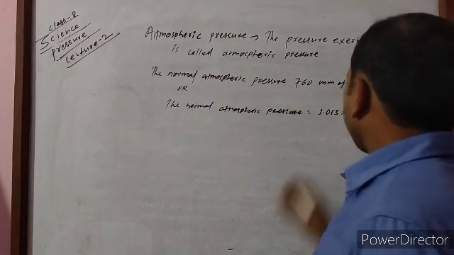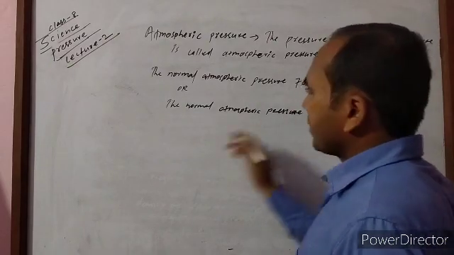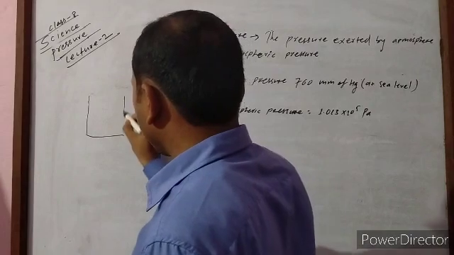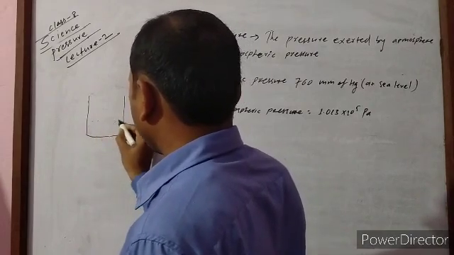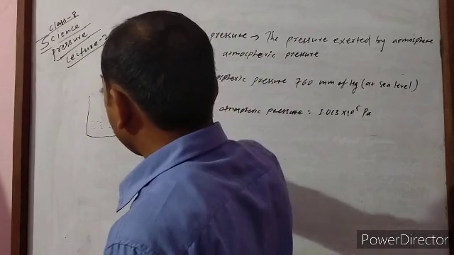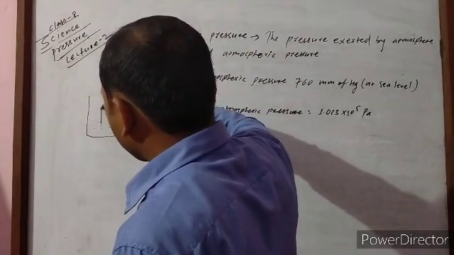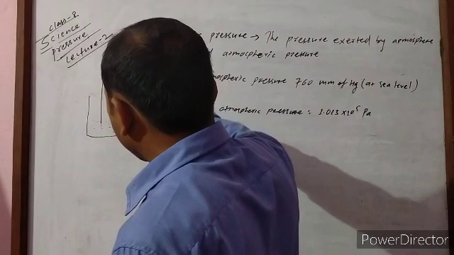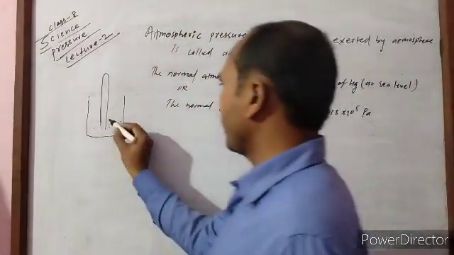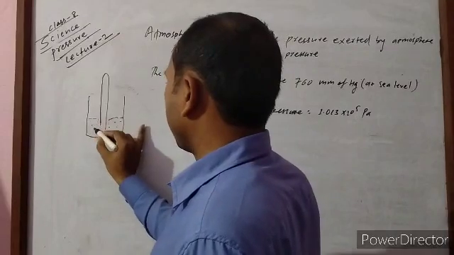If this is 760 mm, what does it mean? Like in a mercury barometer, there is a glass tube dipped inside the mercury, which is 100 centimeter long.